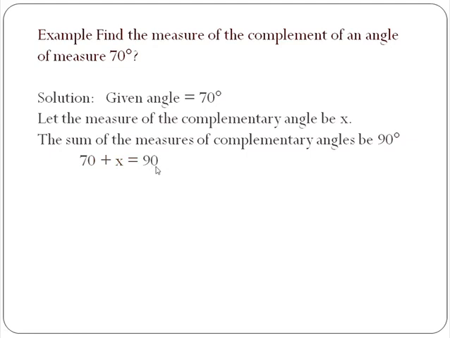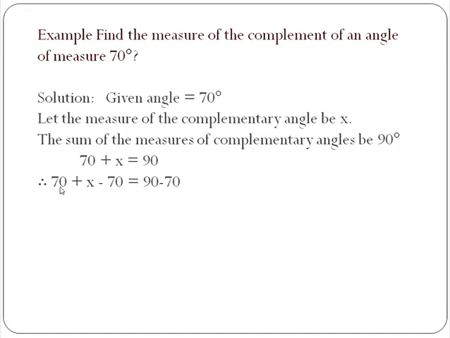Now children, you know how to solve the equation. Here you have to find the value of x. 70 is in addition with x, so we will subtract 70 from both the sides. You will get 70 plus x minus 70 equal to 90 minus 70. What have we done here? 70 is subtracted from both the sides of the equation.